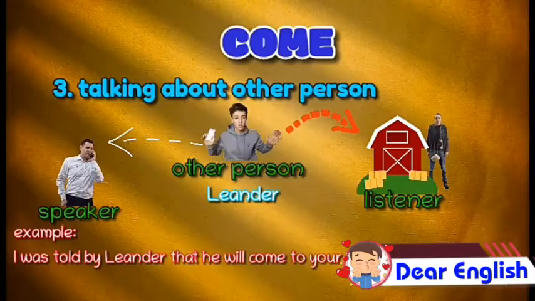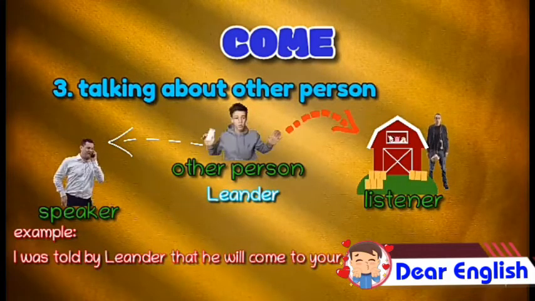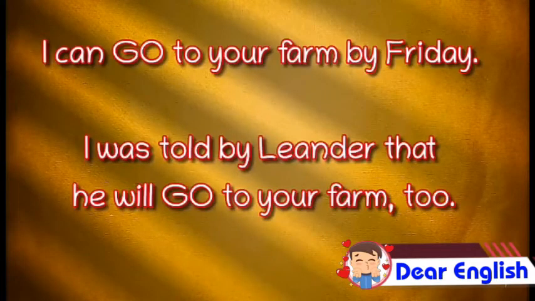Even if Leander is moving towards the location of the speaker, still we have to use the verb come. Now, if you ask me what's wrong if you use these sentence constructions instead: I can go to your farm by Friday, and I was told by Leander that he will go to your farm too. My answer is, there's nothing wrong with them if we talk about sentence constructions. They are actually grammatically correct, but we have to use them in the right situations.